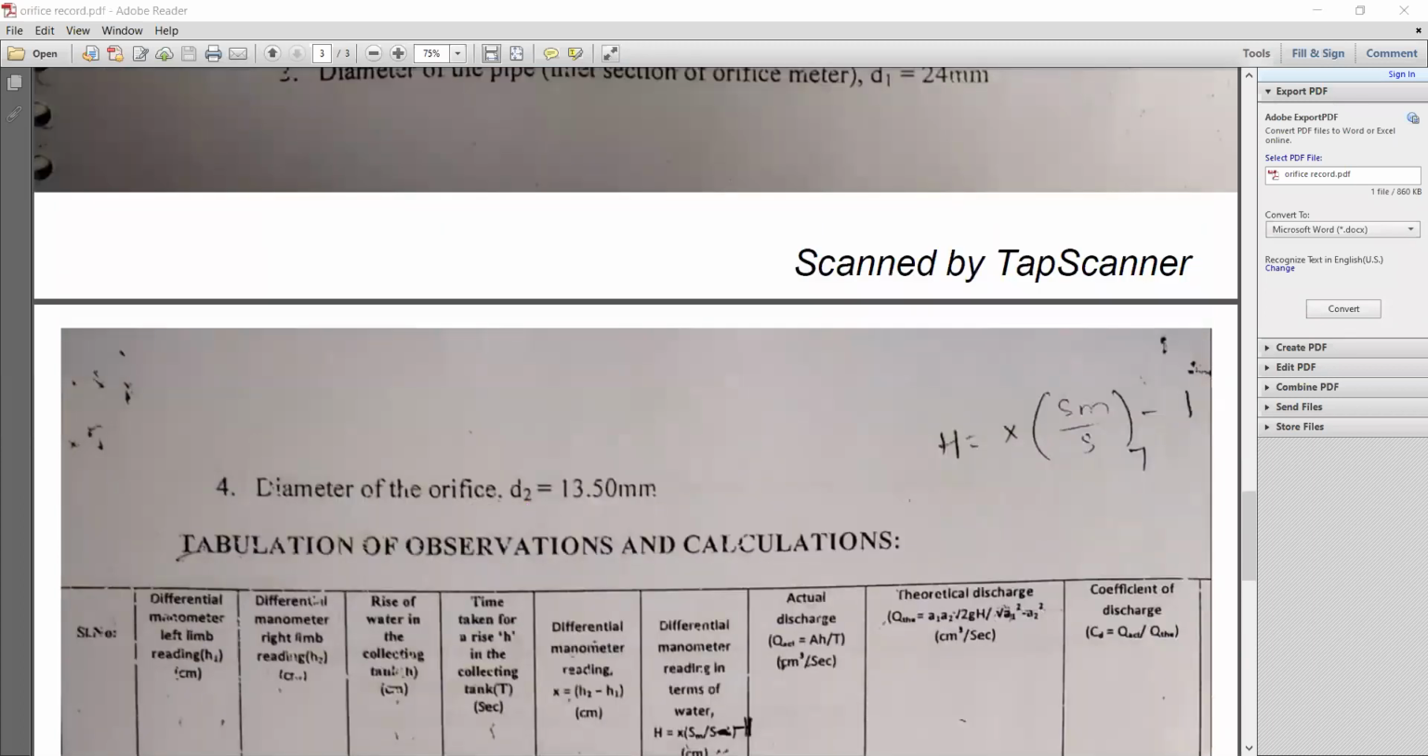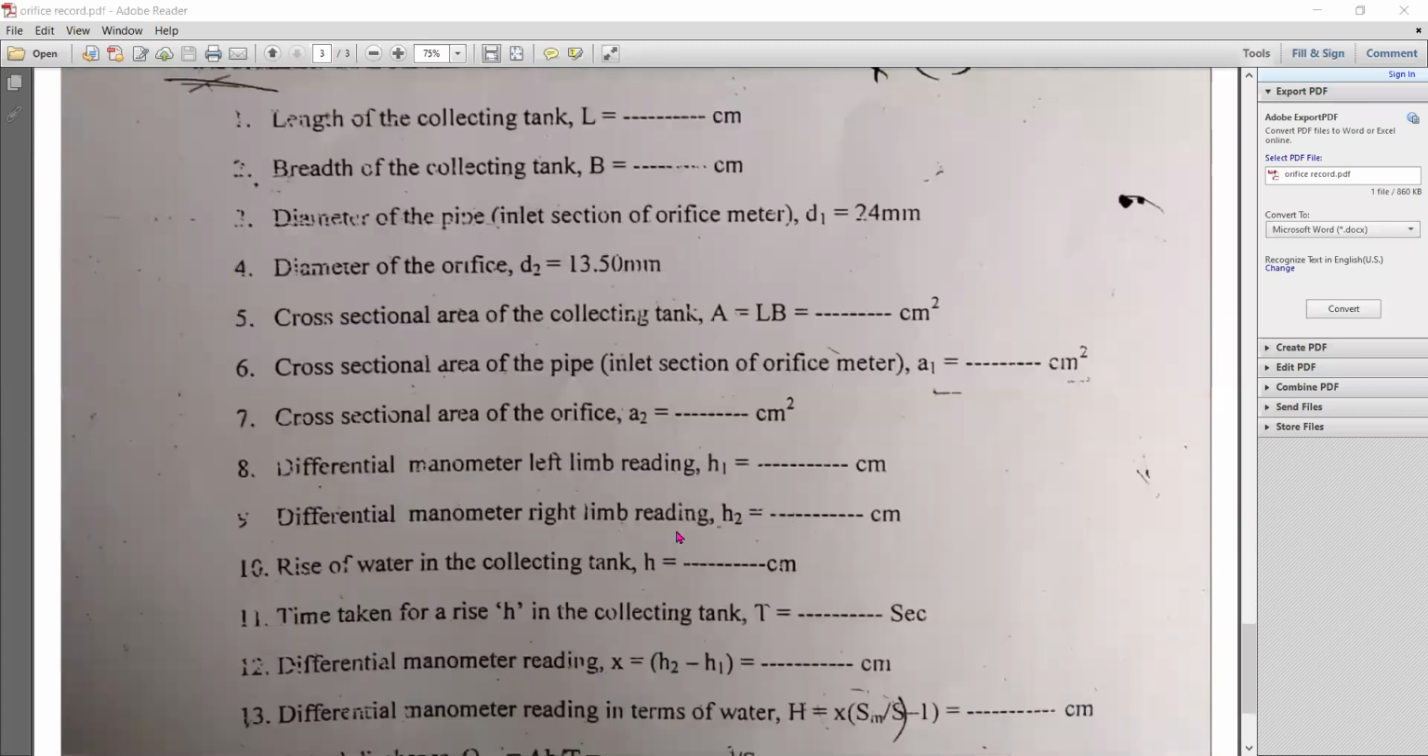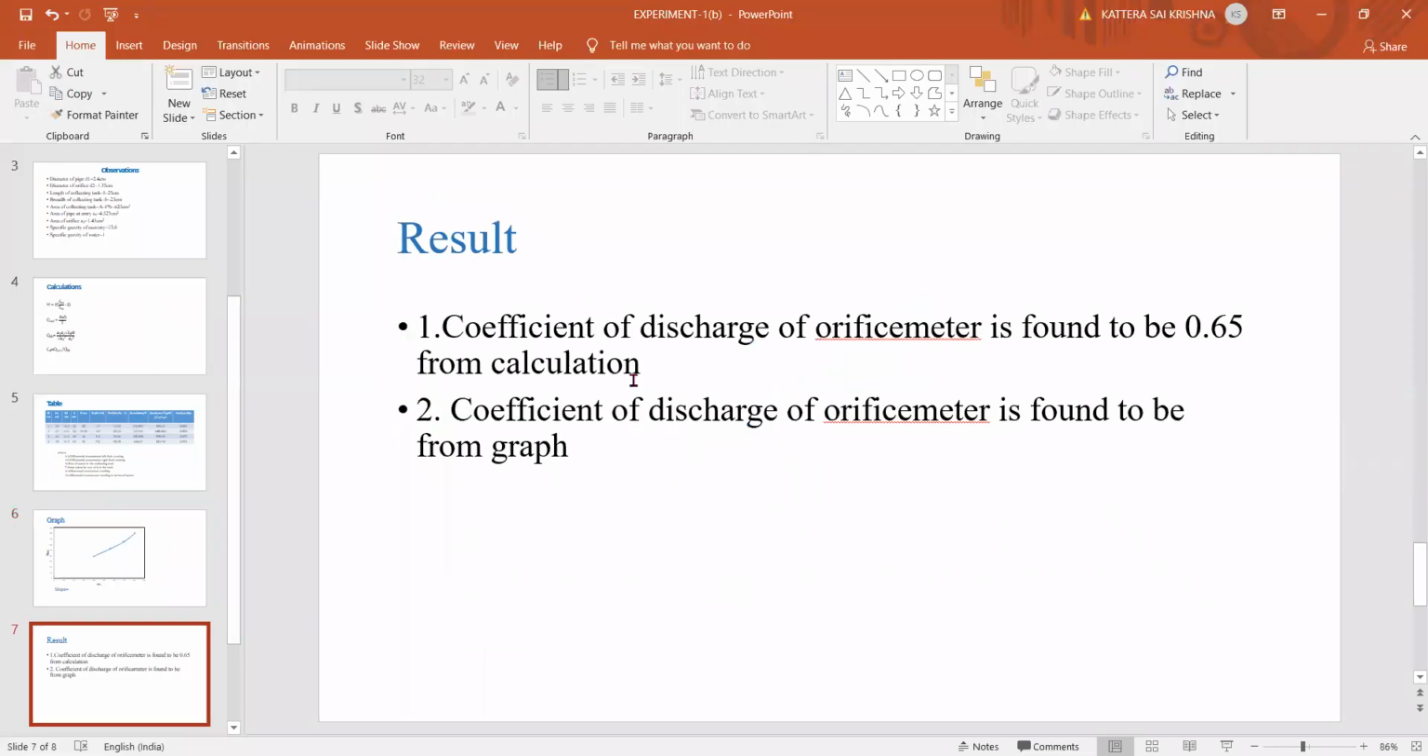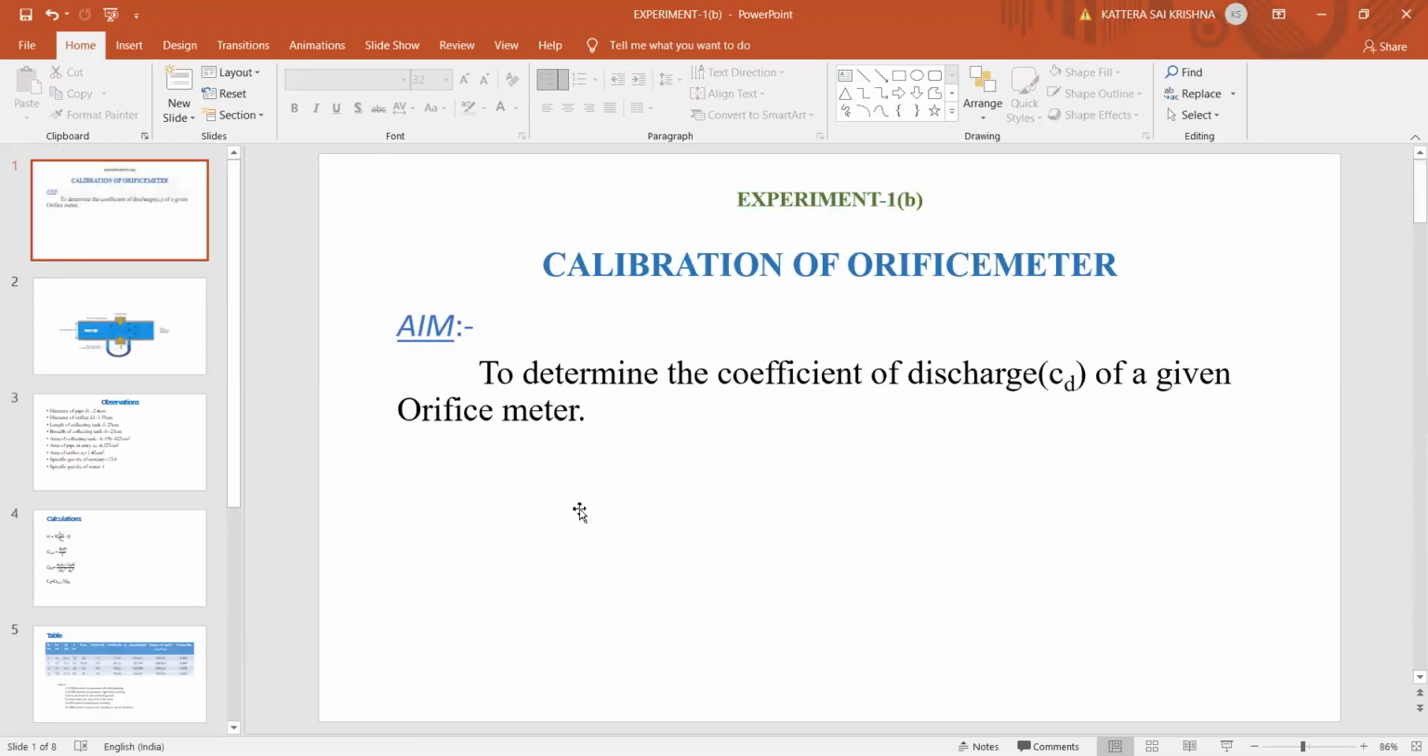Next, the result I have not given, but the result is in the PPT. This is what you need to write after that. Lastly, the result column: after writing in the record, the last point you need to write is the result. That is, the coefficient of discharge of the orifice meter is found to be 0.67 from the calculation, and from the graph you need to find it and write it. Okay, so this completes your experiment 2.